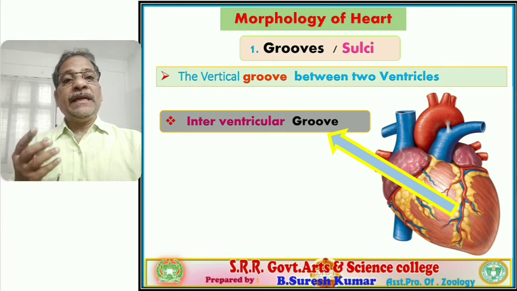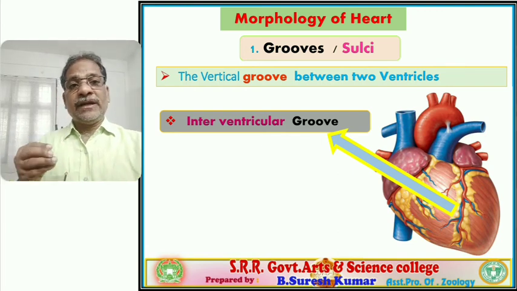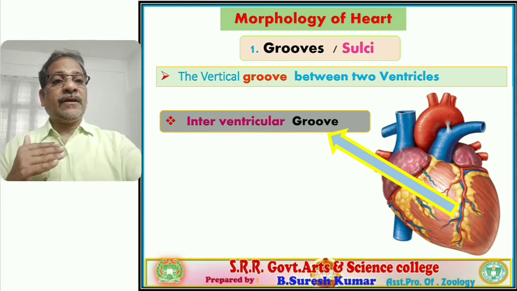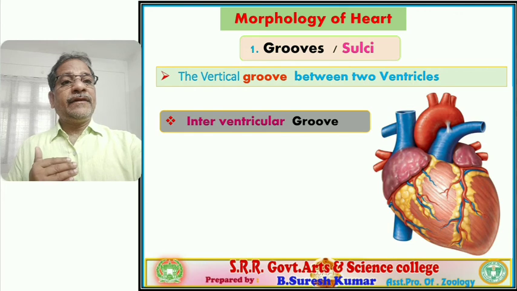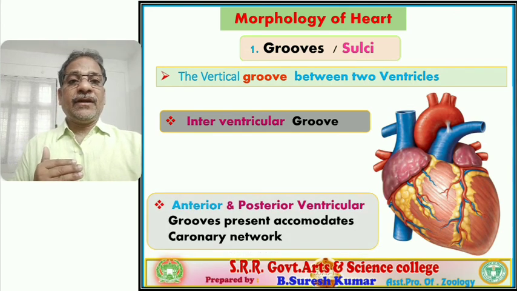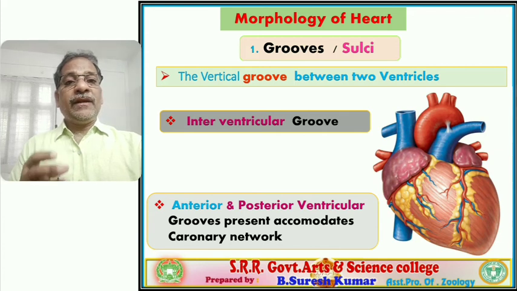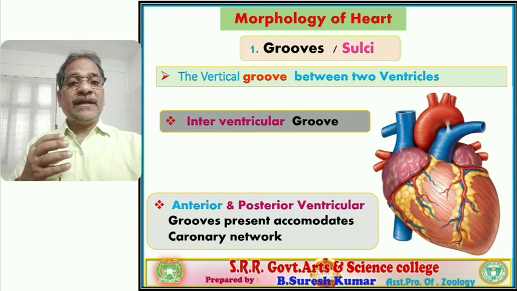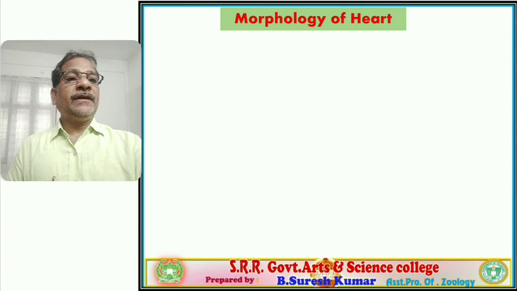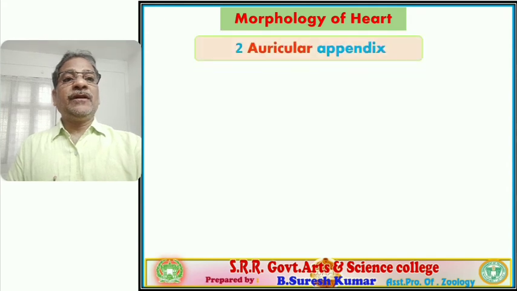So the interventricular grooves are how many in number? Two in number. Remember students, they are the anterior interventricular groove and the posterior interventricular groove. In these the coronary blood vessel network is largest. You observe the network present on the surface, and adipose tissue also remains.